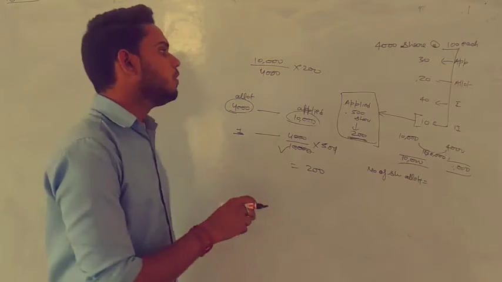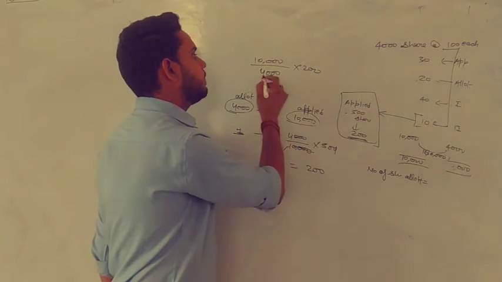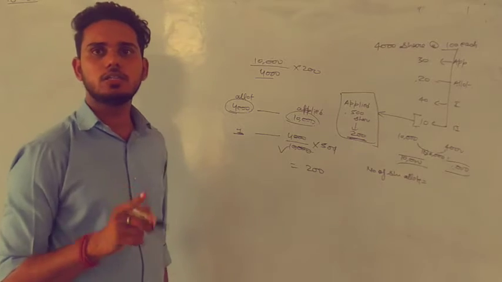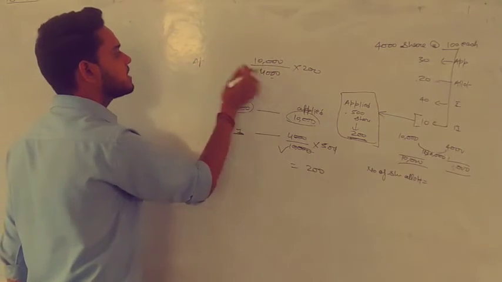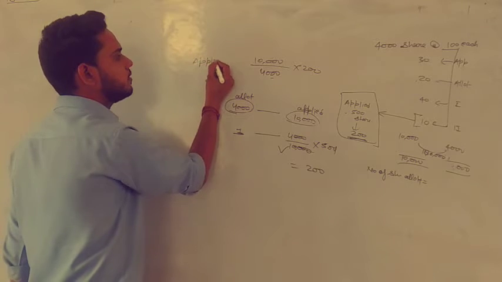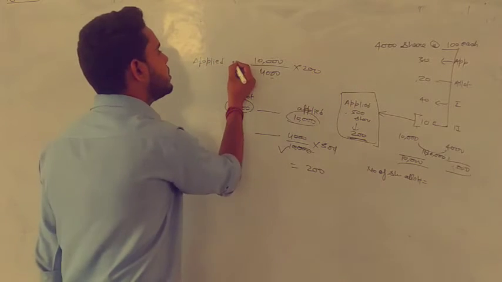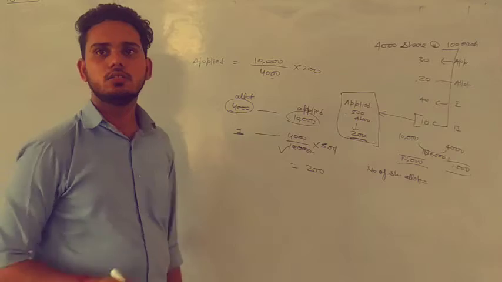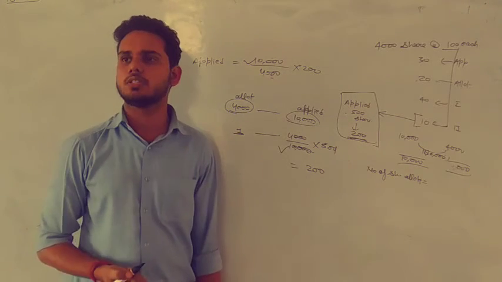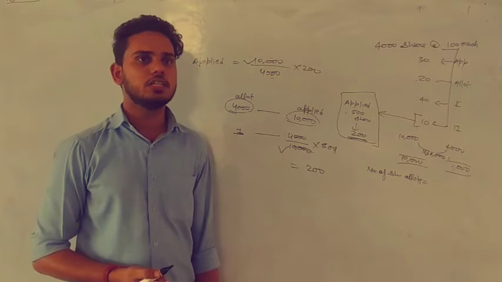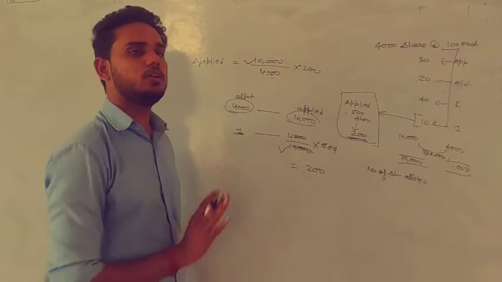First one, sir, whatever the thing we have been given, that will be below. Second way, whatever the thing that we need to find. In this example, we need to find applied, because we are taking allotted now. So whatever you want to know, that will be above. Is it clear now? So this way you can remember it.